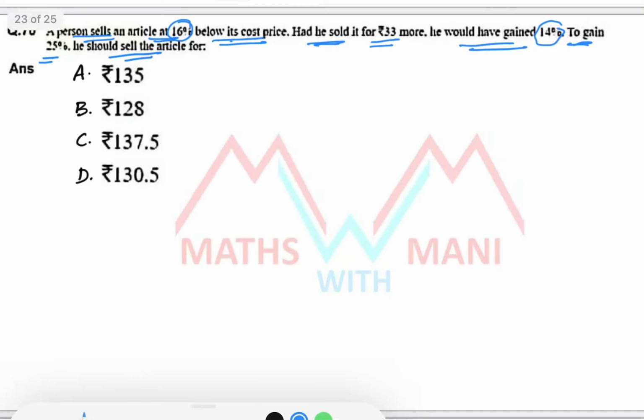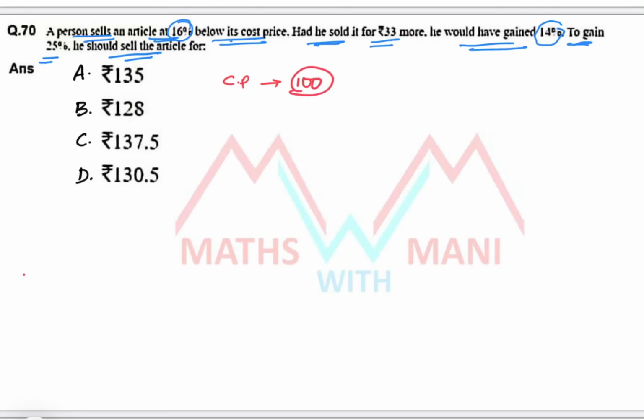Suppose the cost price of the article is 100 rupees or 100 parts. Initially a person sells an article at 16% below its cost price. That means how much? 84 rupees. Next, had he sold it for 33 rupees more, he would have gained 14%. So 114% means 114 parts. So what is the difference? 84 and 114. It is 30 parts. 30 parts is given as 33 rupees.